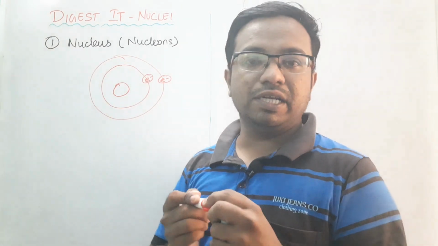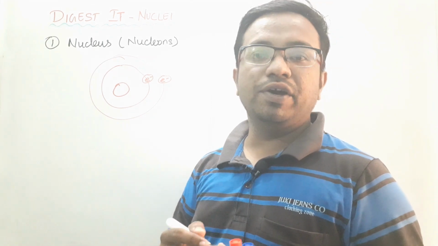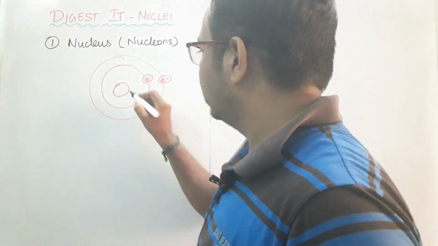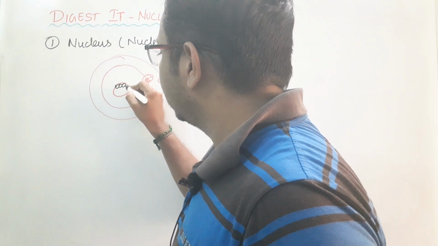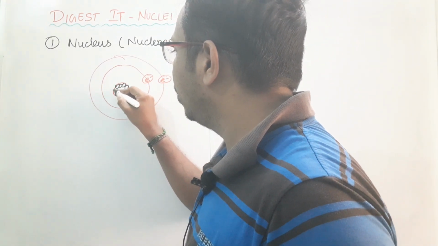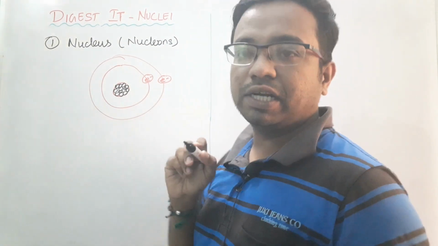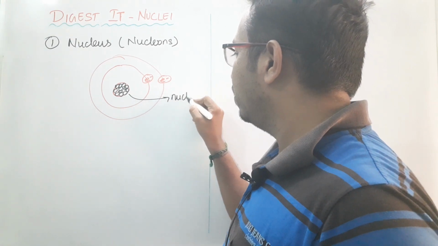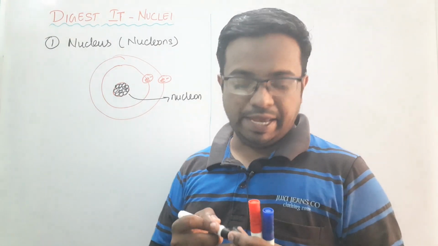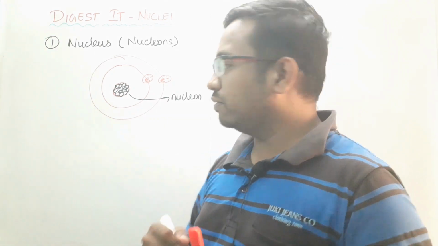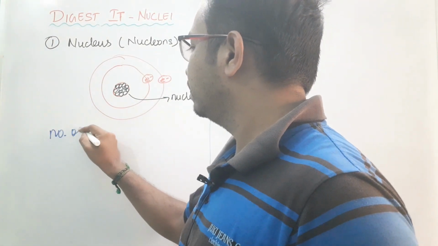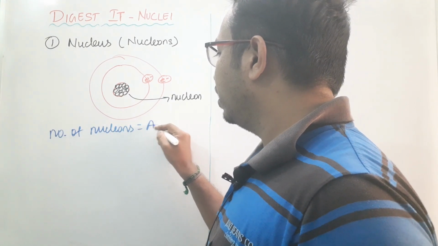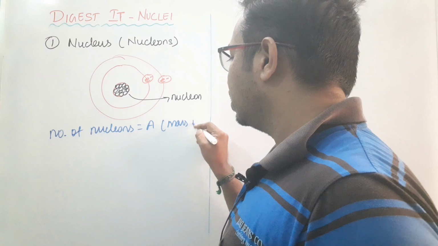What is present inside our nucleus, you know very well. You will say a proton as well as a neutron, but I will not say such. Inside this you will have nucleons. The nucleon is the basic part of the nucleus, so this small part is called a nucleon. If you consider any nucleus, the number of nucleons present in it is A, which we call the mass number.